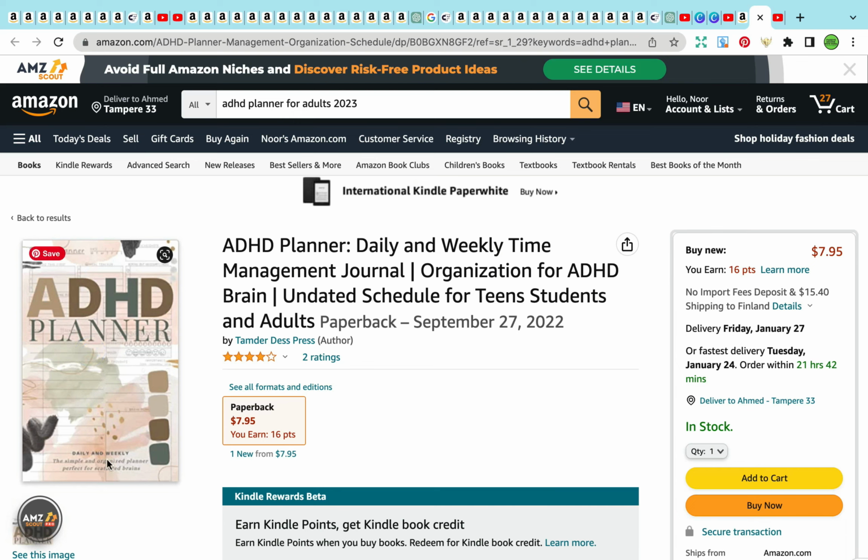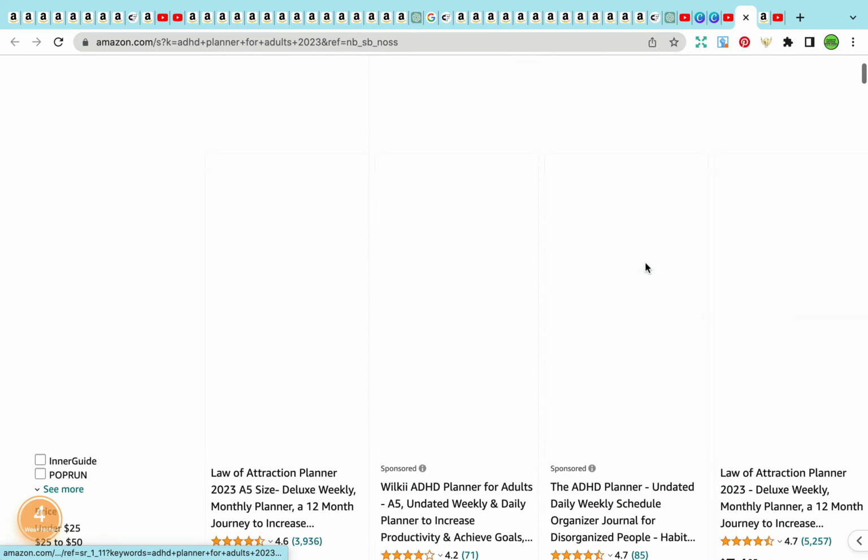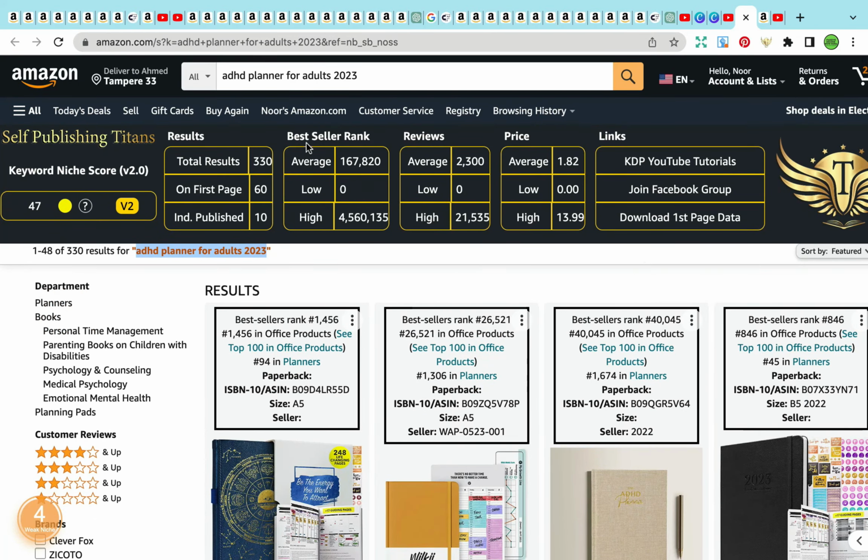Unfortunately, it is not currently available for this book, but we can distinguish that this is a really good profitable keyword that we would be able to create different kinds of products. One example that suggests it is a profitable keyword: when you look here, we are using the Self-Publishing Titans Chrome extension. Under the bestseller rank, you find that the average bestseller rank is less than 500,000, and it's actually way below. It is ranking at a bestseller rank of 167,820. So this is amazing right here.